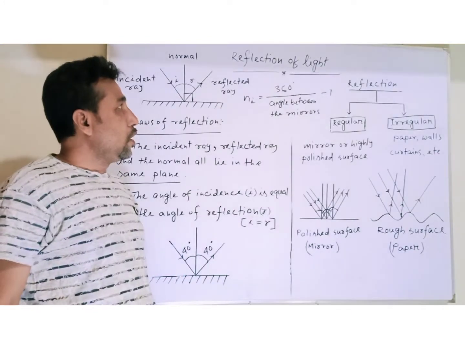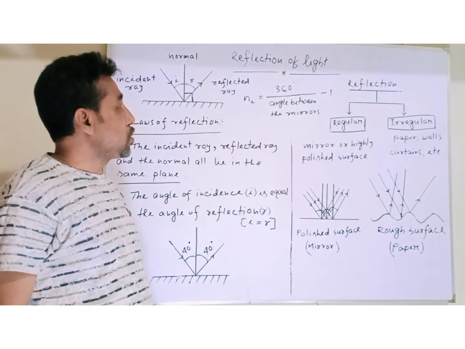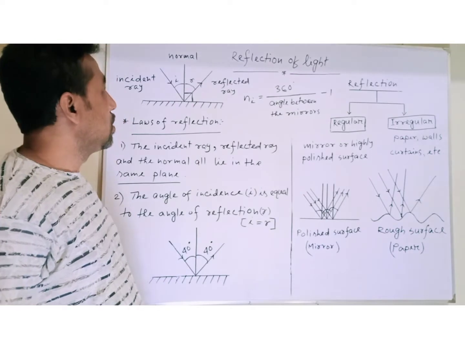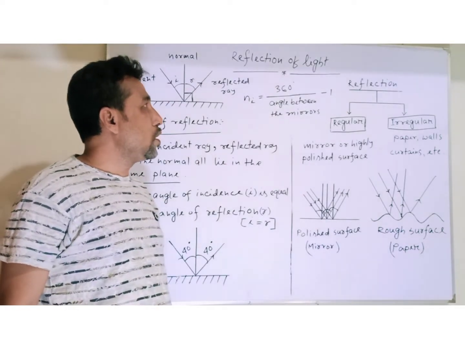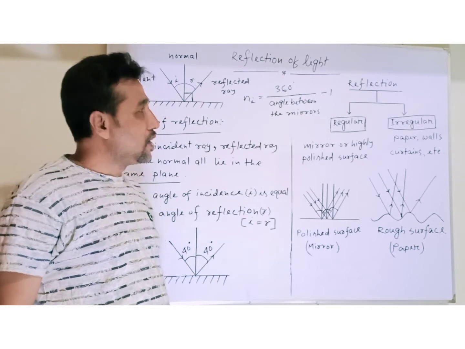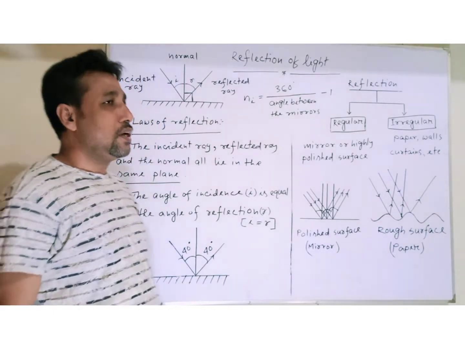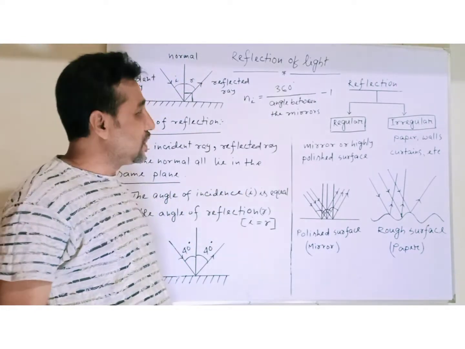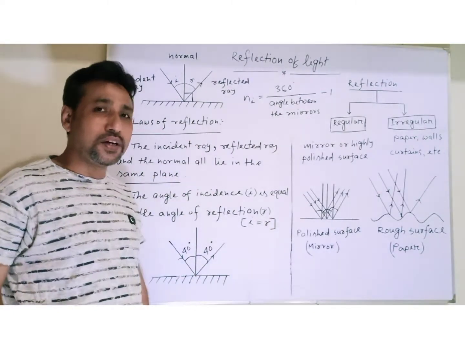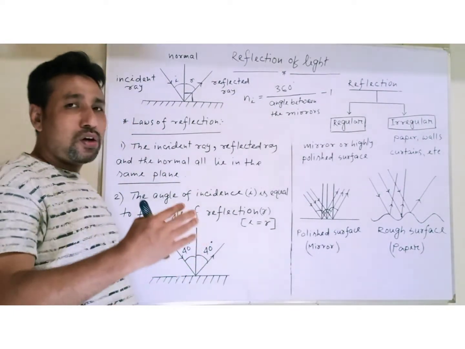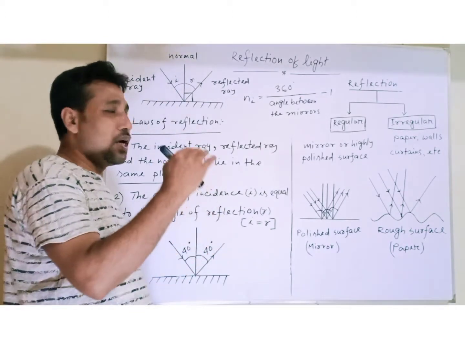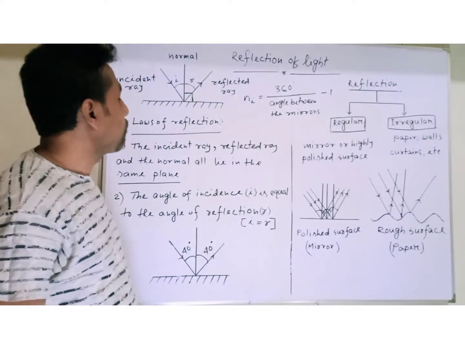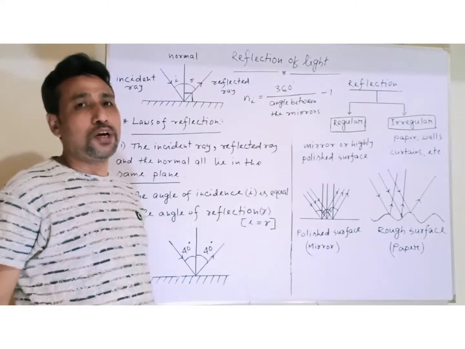Today, we'll discuss the reflection of light, the laws of reflection of light, and the types of reflection of light. First of all, let us know light. Light, when it hits a surface, bounces back. This phenomenon is called the reflection of light. When light rays hit any surface, they bounce back to the same medium. And this phenomenon is called the reflection of light.